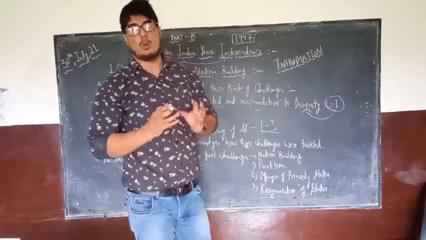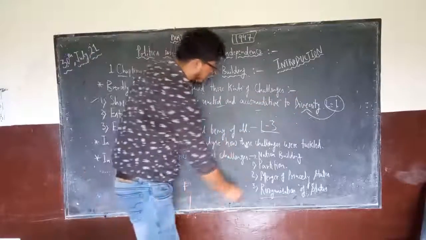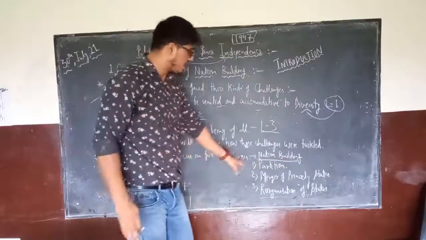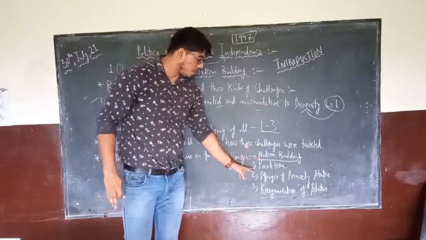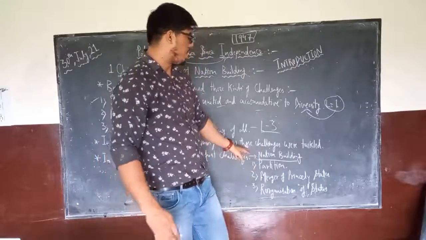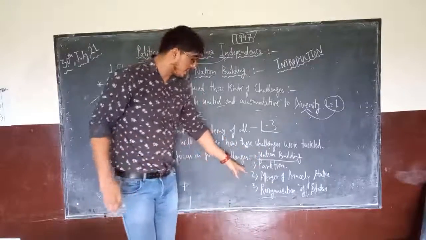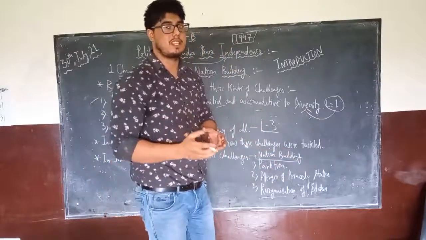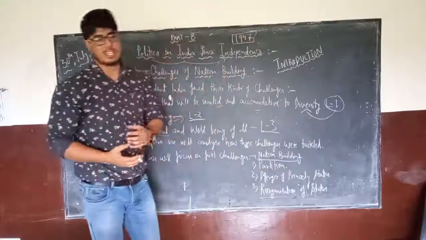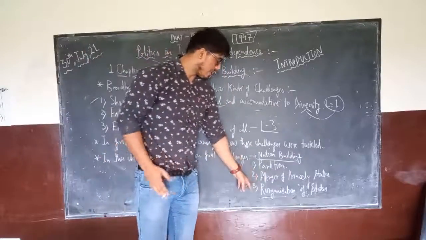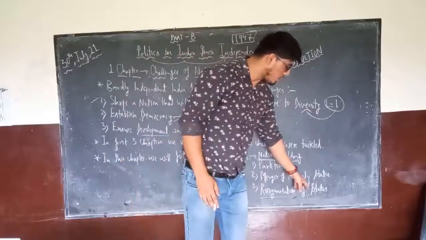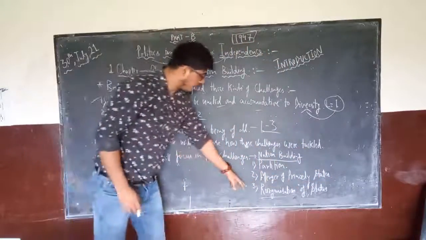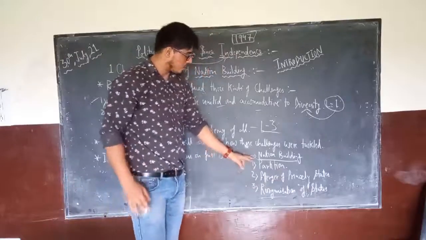So here we will only be talking about nation building. And when we talk about nation building, in this chapter we will cover three topics. We will talk in detail about partition and also about the consequences of partition. Then we will talk about the merger of the princely states, that is, the integration of the princely states and the role of Sardar Vallabhbhai Patel in this. And then we will also talk about the reorganization of states.